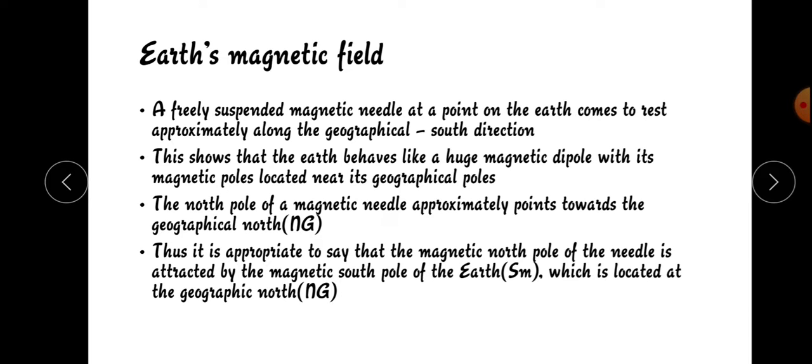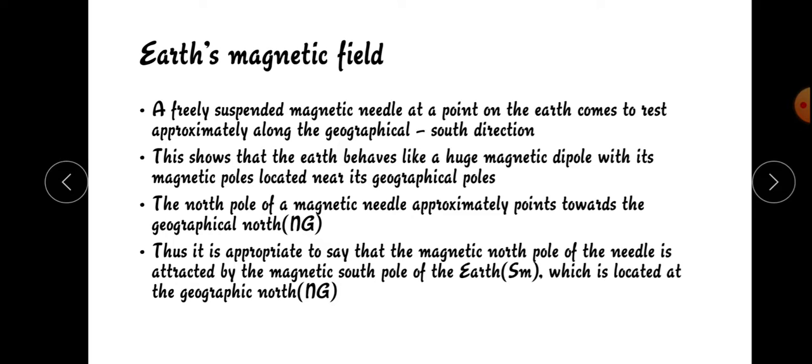Now let's see about Earth's magnetic field. A freely suspended magnetic needle at a point on the Earth comes to rest approximately along the geographical north-south direction.